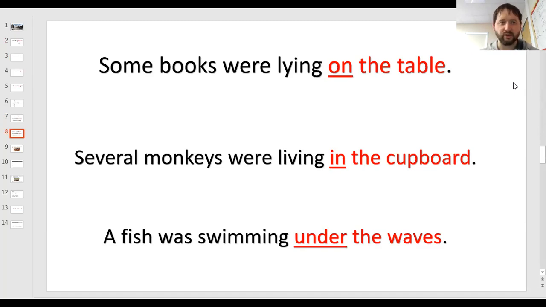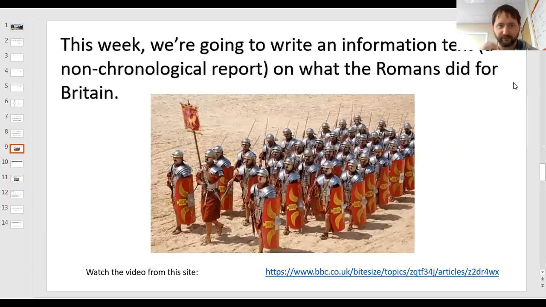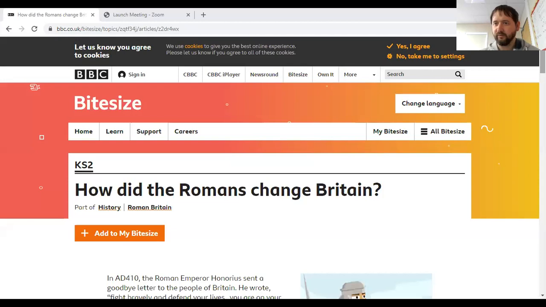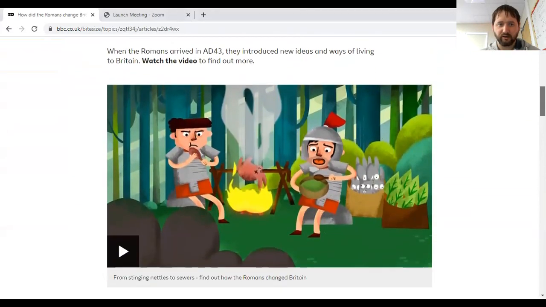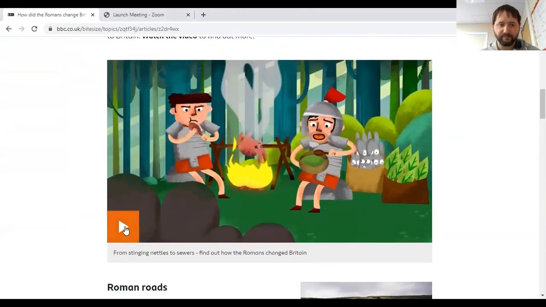Okay, so the reason I've got a lot of different screens on is the first thing is we've got a video. This week we're going to write an information text or a non-chronological report on what the Romans did for Britain. So firstly, we're going to have a quick look at a video. So I think I have to do it like this. If I stop sharing and share again, and we go to the video here and share, now hopefully this should work. So I'm just going to play you the video here.